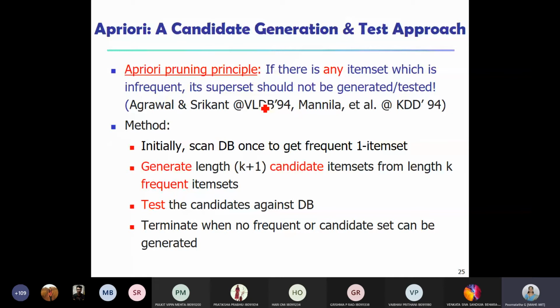For example, if pencil and eraser is not frequent, suppose the minimum threshold is 80% and pencil and eraser are not purchased by 80% of customers, then definitely the item set pencil, eraser will not be purchased by more than 80% of customers, right? So if a subset itself is not frequent, definitely its superset cannot be frequent. That is the property which we are going to use.